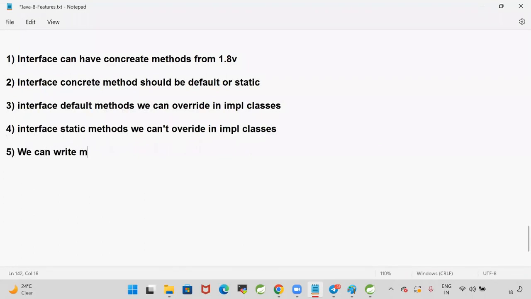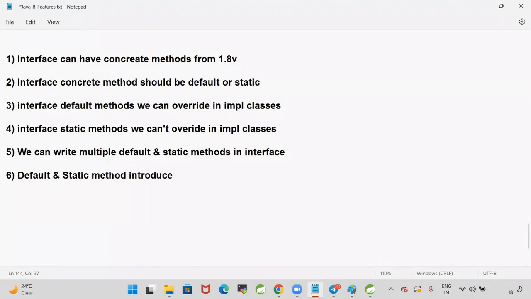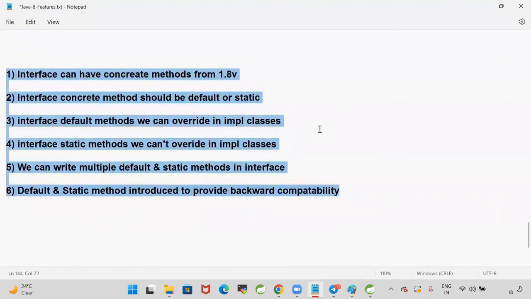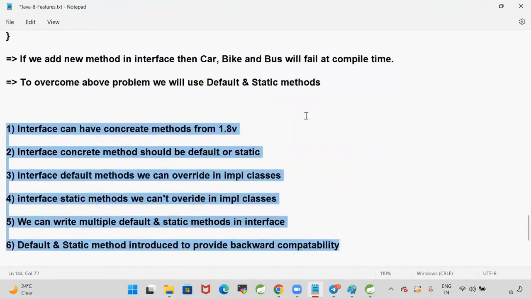We can write multiple default and static methods in an interface. Default and static methods are introduced to provide backward compatibility. So these are the reasons why interface changes happened in the 1.8 version.